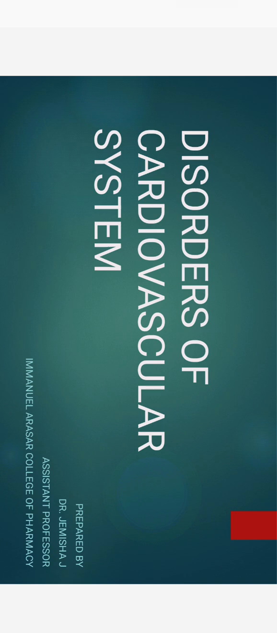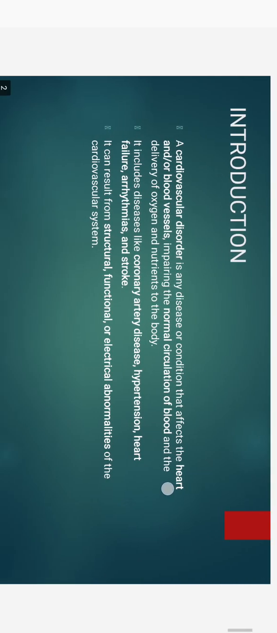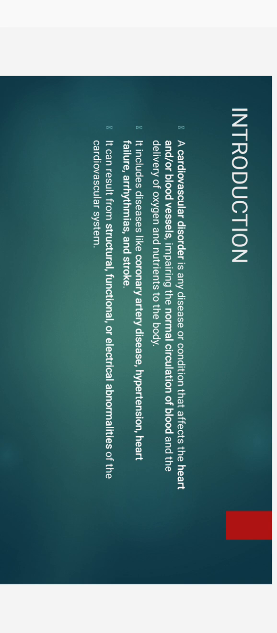In this video, we will learn about disorders of cardiovascular system. A cardiovascular disorder refers to any disease or condition that affects the heart and blood vessels, impairing normal blood circulation. These disorders impact the delivery of oxygen and essential nutrients to the body. Common cardiovascular diseases include coronary artery disease, hypertension, heart failure, arrhythmias, and stroke. They can result from structural, functional, or electrical abnormalities within the cardiovascular system.